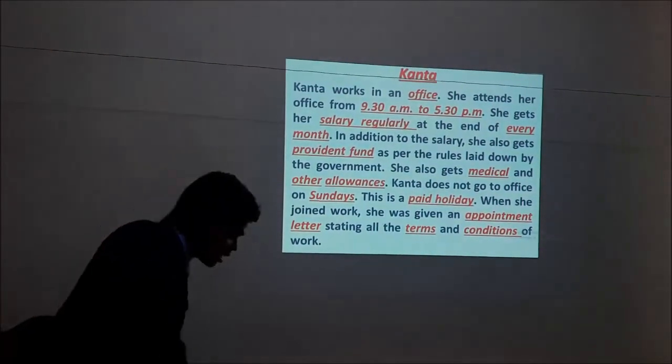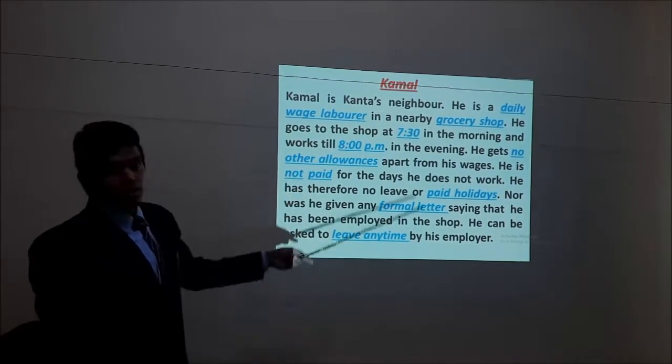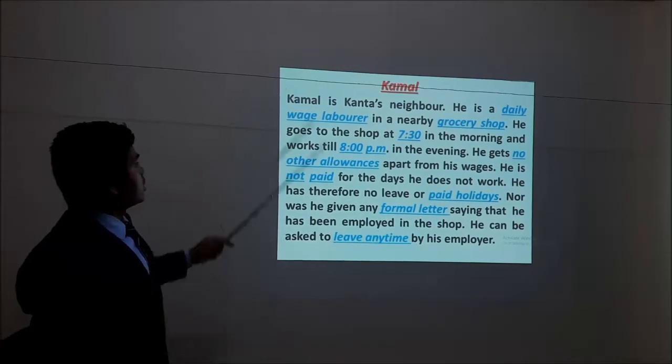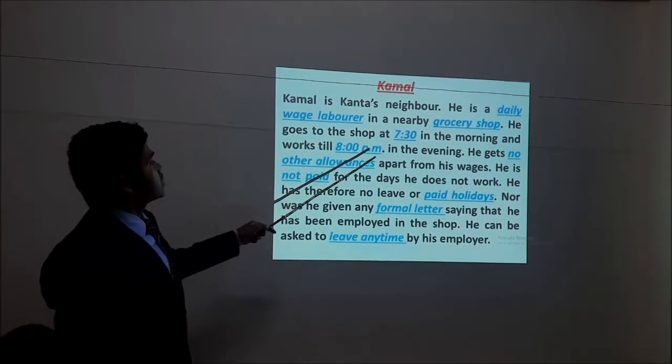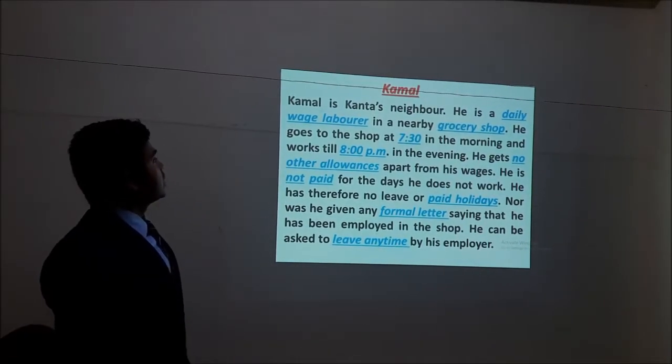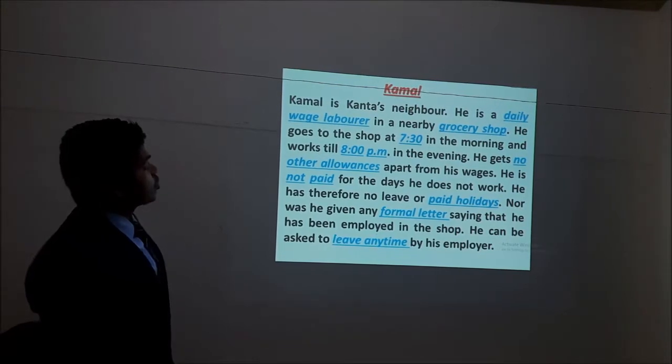Now let us see another story. This is the story about Kamal. I will read it out for the whole class. Kamal is Kanta's neighbor. He is a daily wage laborer in a nearby grocery shop.